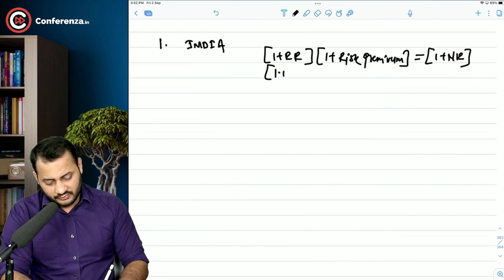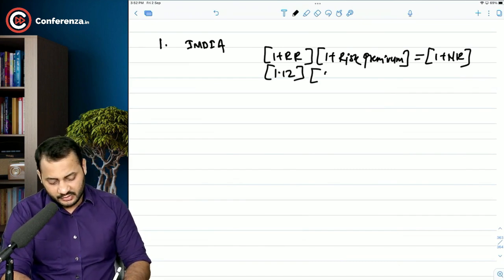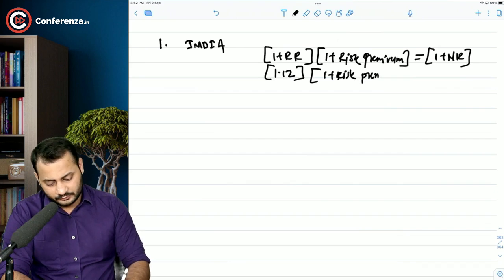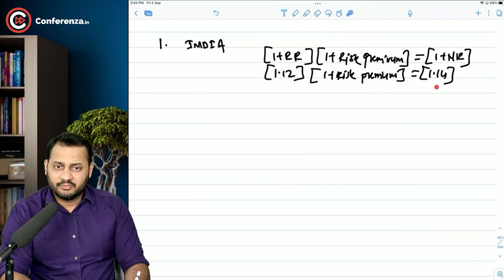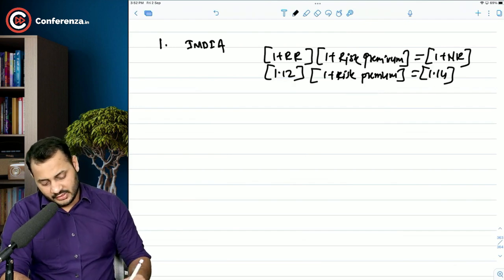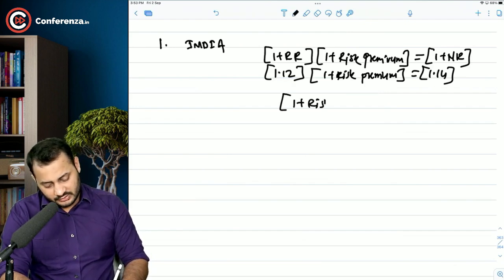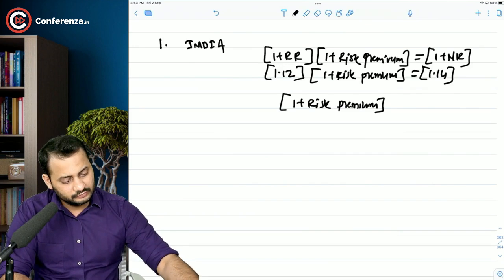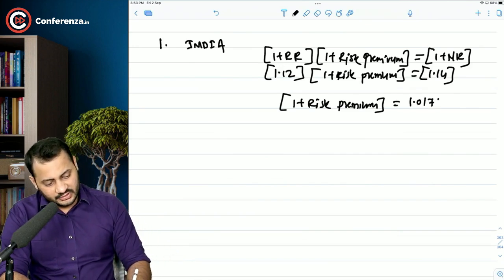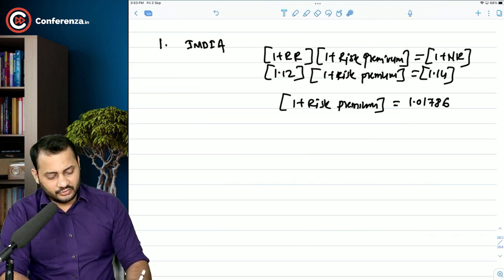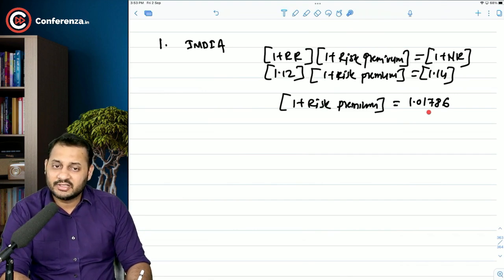Understood? Now this is 1.12, 12% for India. This is what we have to calculate, and 14% is the 1.14. See, out of 14%, 12% is risk free. That means the balance will be the risk premium. Okay, so 1 plus risk premium comes to 1.01786. So this is, you can say 1.786% is the risk premium.